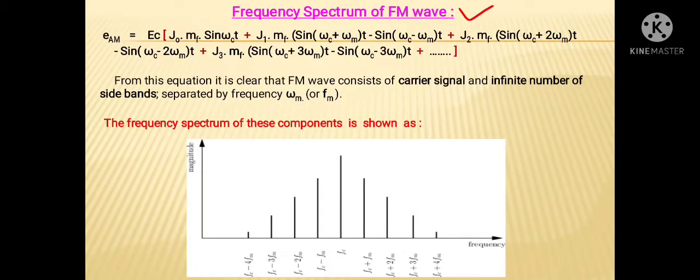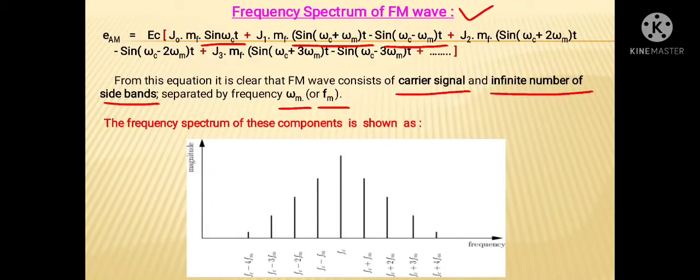Now from the above equation, it is clear that the FM wave consists of a carrier signal and an infinite number of bands, we can say side bands, which are separated by the frequency omega m, or in other words, the frequency fm, which is the modulating frequency. If we observe the above equation, we find that there are various frequency bands. First, sine omega ct is the carrier signal frequency band. Second, sine omega c plus omega mt is the upper side band. Next, omega c minus omega mt is the lower side band.